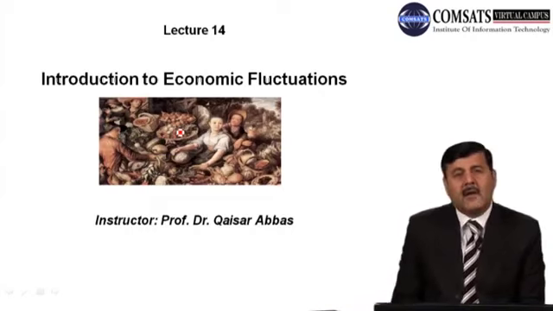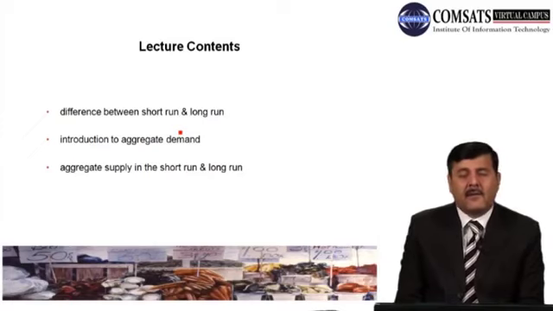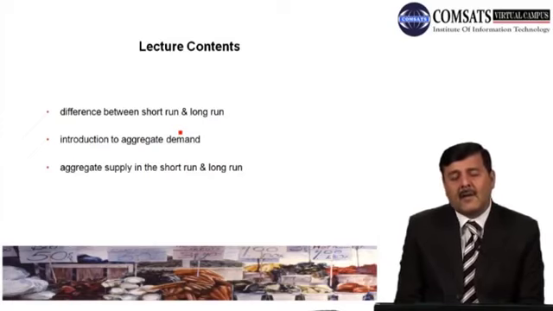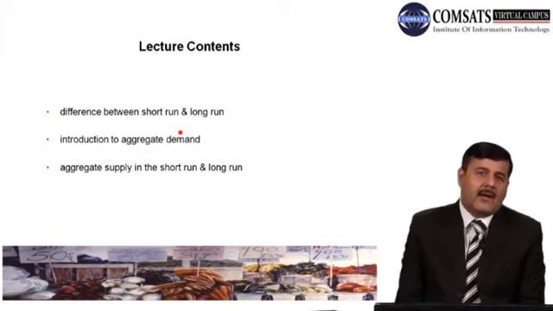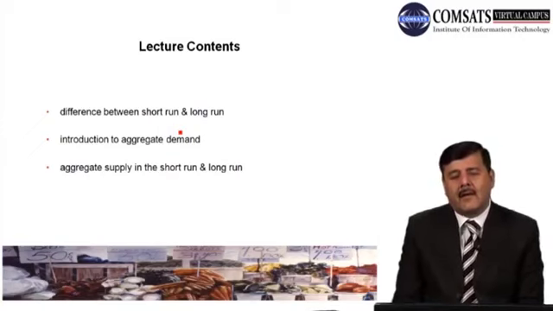We'll try to learn the difference between two time horizons, two time periods. As we know, in economics, especially in macro, there are two time periods, the short run and the long run. So we'll talk about both of these, and we'll see how economic fluctuations can affect different economic parameters both in the short run and in the long run.